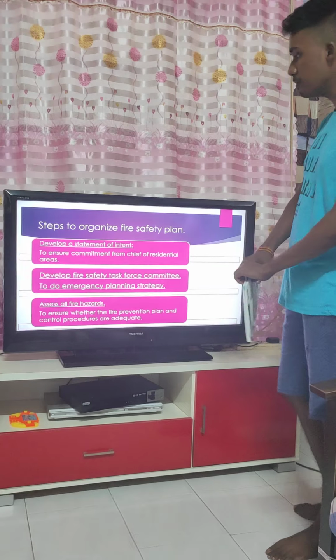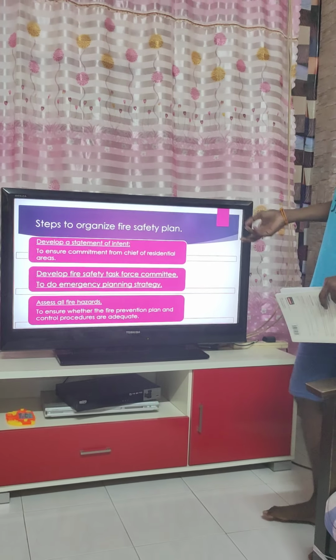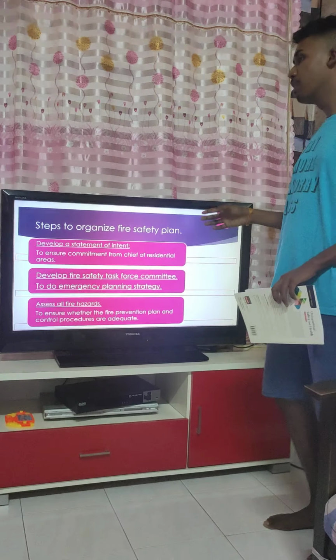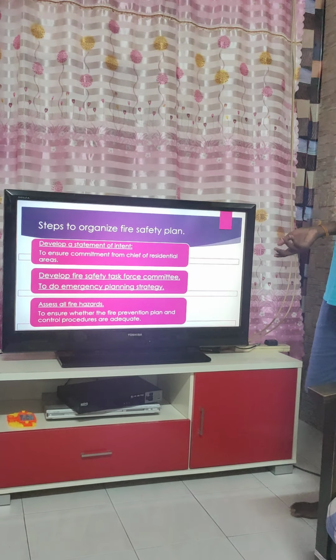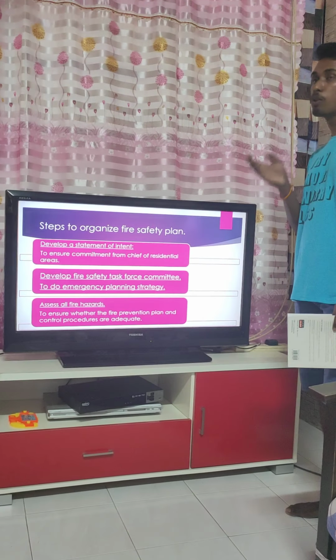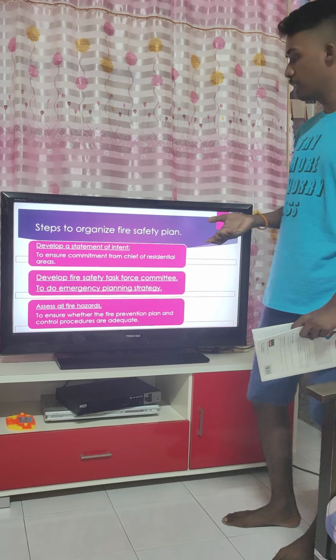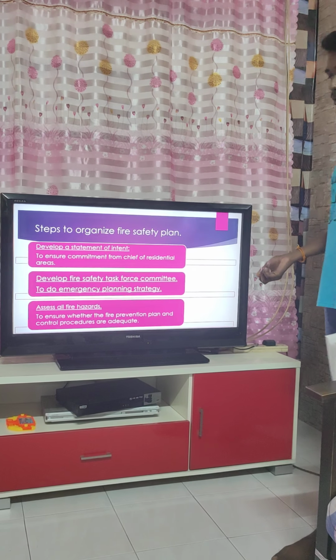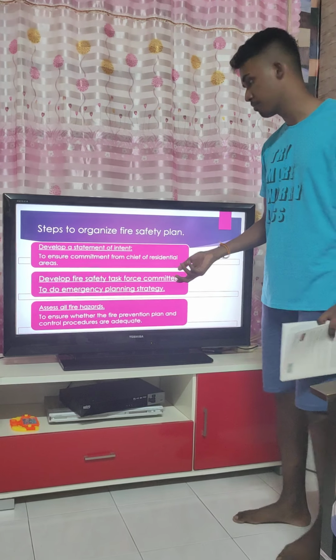Next, steps to organize a fire safety plan. The first step is to develop a statement of intent. When we go to a place, we should see the statement giving the overall report about the residence or the house, whether it is safe from fire or any other hazards.